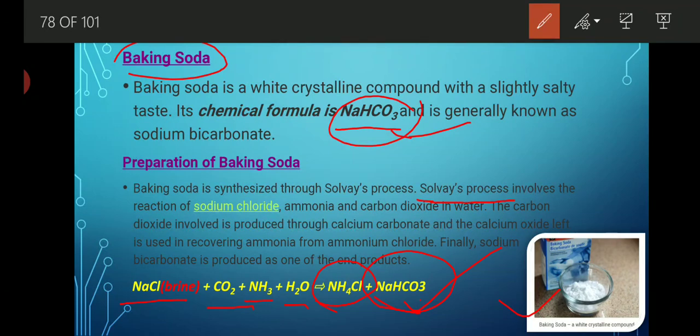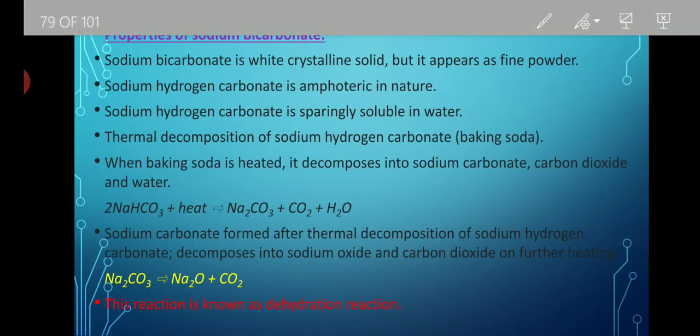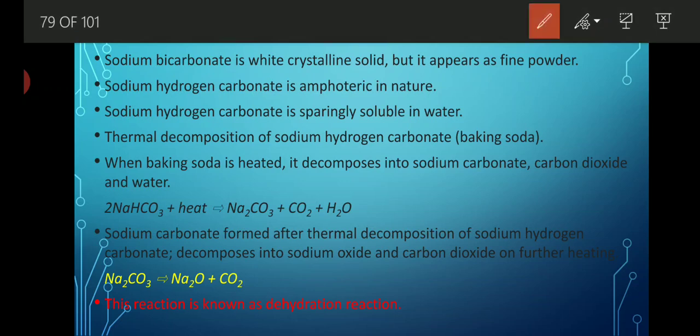Now let's see the properties and uses of baking soda. Sodium bicarbonate is a white crystalline solid, that we already discussed, and it appears in a fine powdered form.